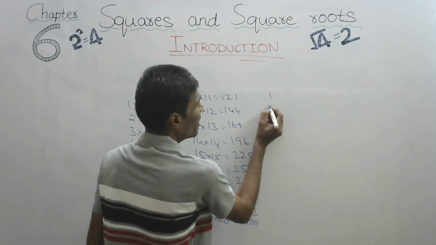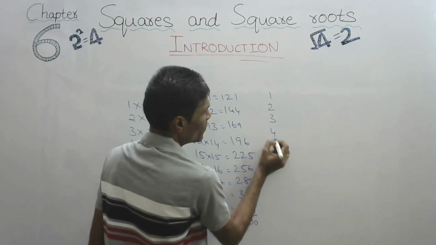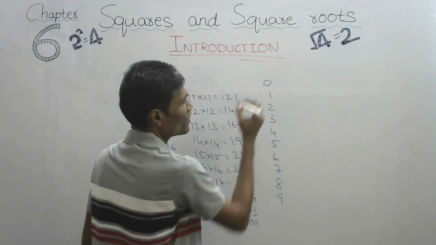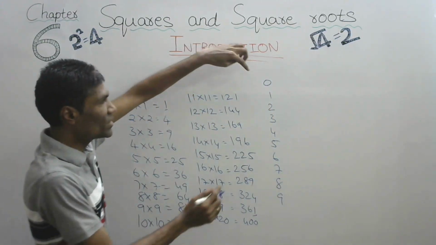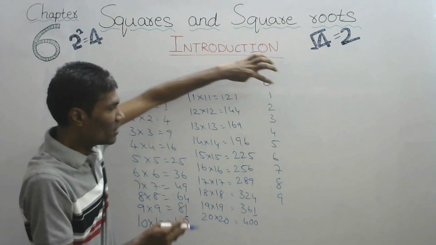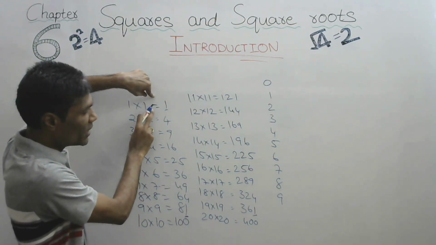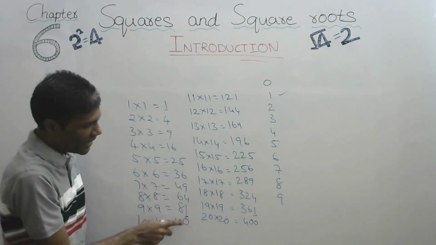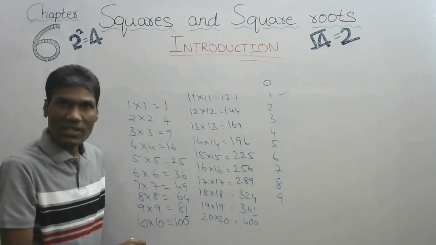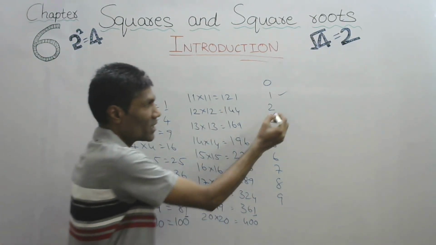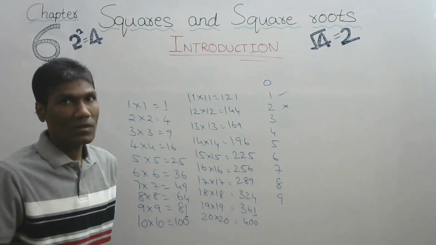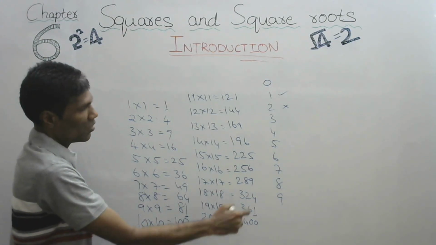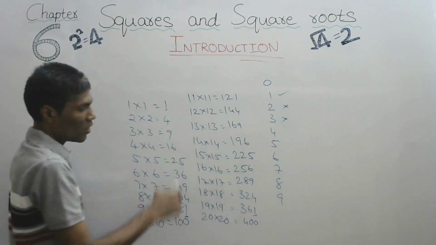See, let us write the numbers 1, 2, 3, 4, 5, 6, 7, 8, 9, and of course 0. Now, last digit 1, is it possible? Yes, in case of 1 it is possible. So 2, are we getting the last digit as 2 in any case? No, we are not getting. Isn't it? So 3, are we getting? No. 4, are we getting?